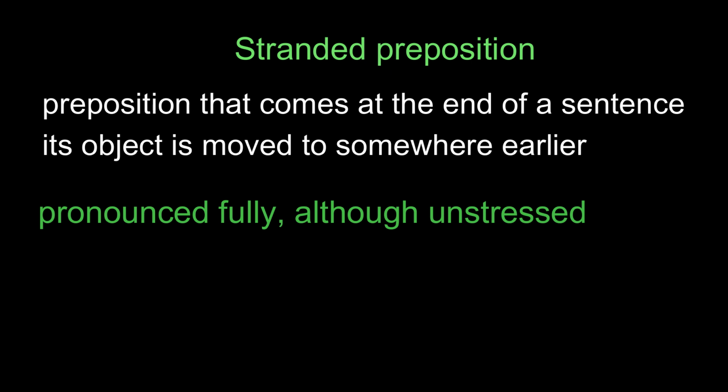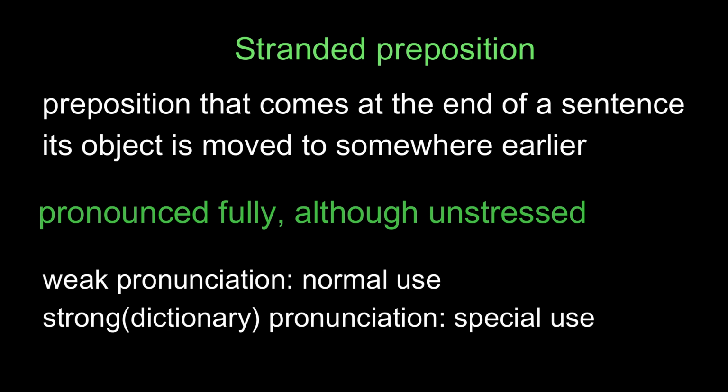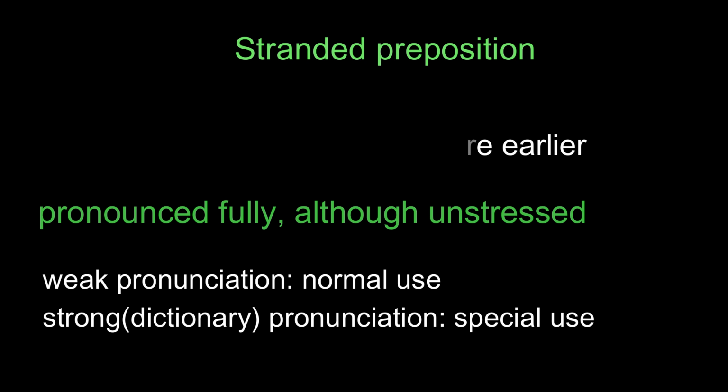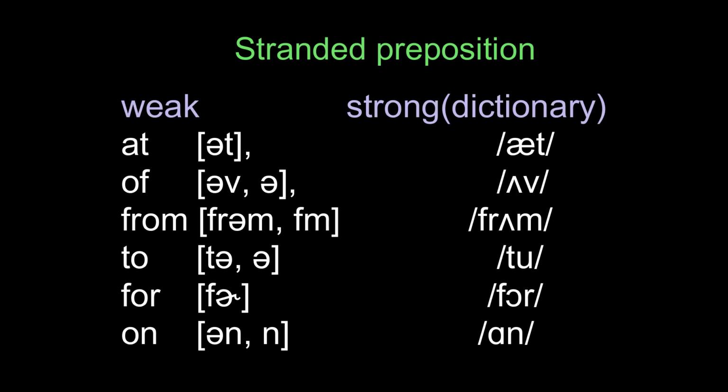But when a preposition is the last word in a sentence, even though the preposition is not stressed, it is said with its full dictionary pronunciation. So, prepositions have two kinds of pronunciations, weak and strong. The weak pronunciation is normally used, and the strong pronunciation is used for special circumstances such as the stranded preposition. Following are examples of weak and strong pronunciations of prepositions.